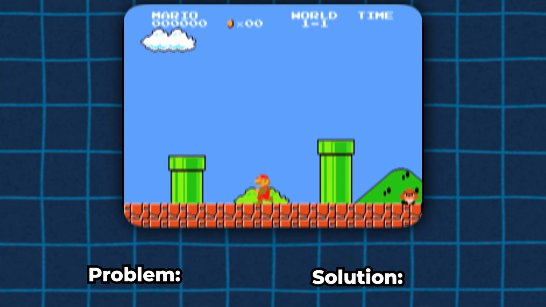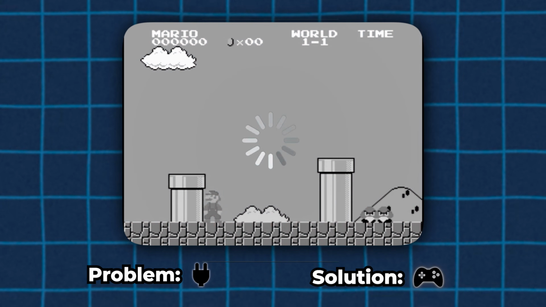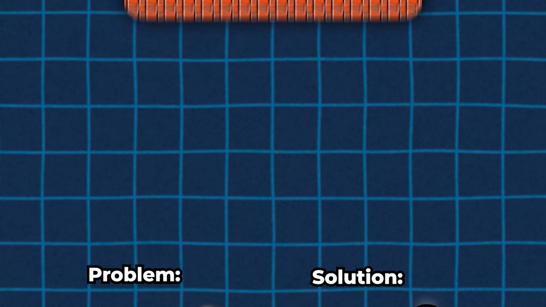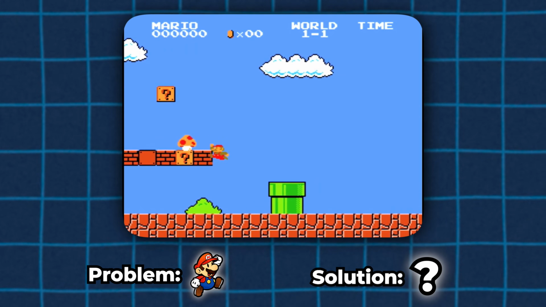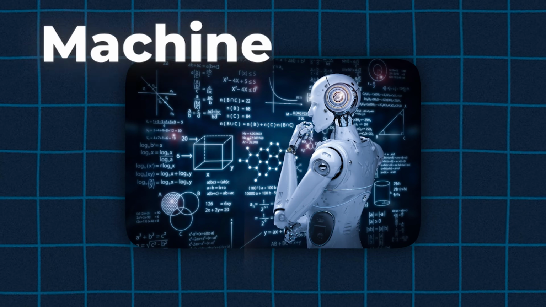Second, even if I can somehow get into the game, how would it even know what I'm doing? And third, and probably most important, how will Mario actually move if there's no device giving input to the game? Well, this might sound complicated, but I think I can solve all of these problems. Let's talk about machine learning.